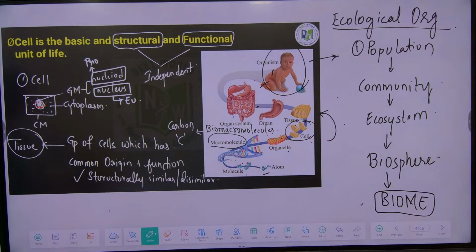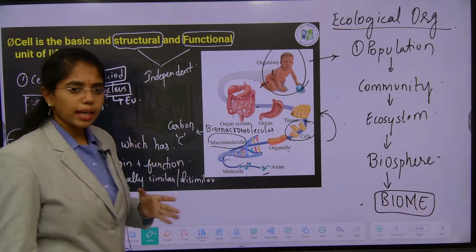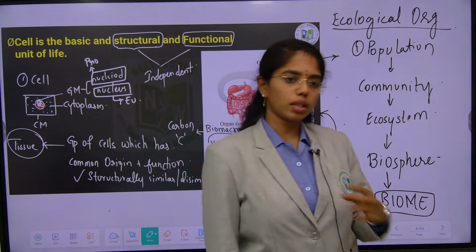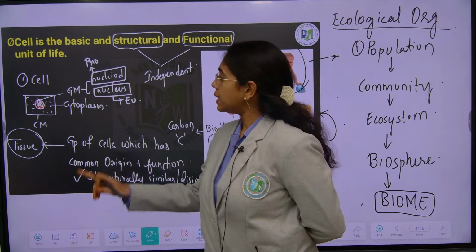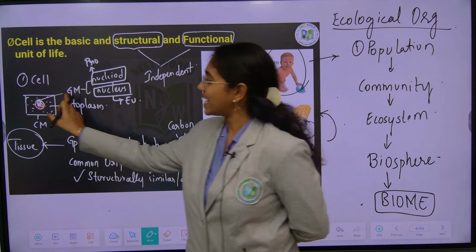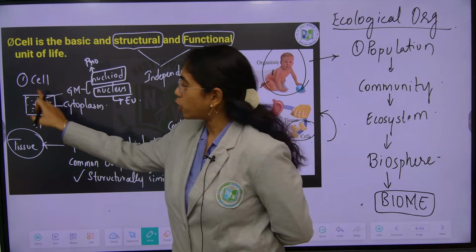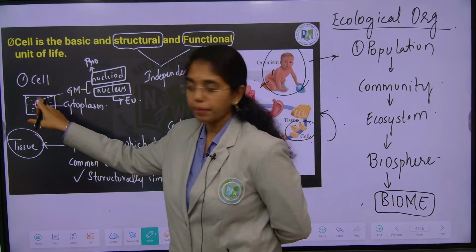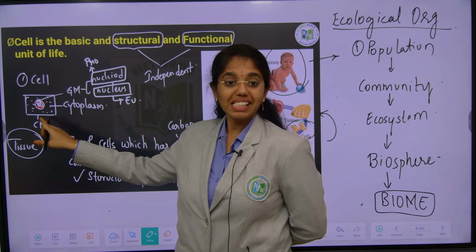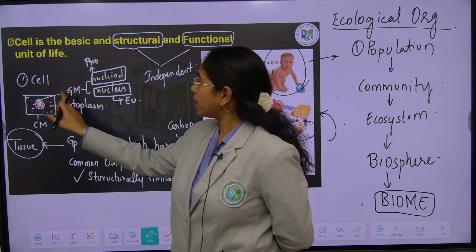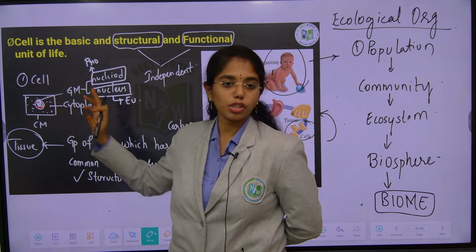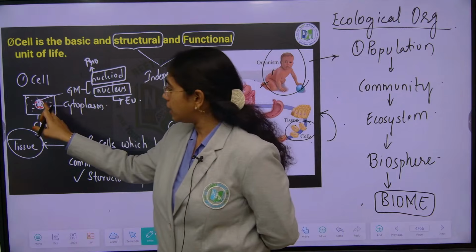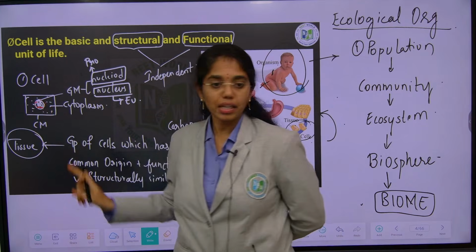Now the next, after cell discoveries, we are going to learn cell theory, right? Cell theory, is it applicable to all types of cells? No. Cell theory is applicable to those cells which have a cell membrane, cytoplasm, and genetic material, meaning a single nucleus. Whether that genetic material has a nuclear membrane or not is a different story. But it should have genetic material, cytoplasm and cell membrane.